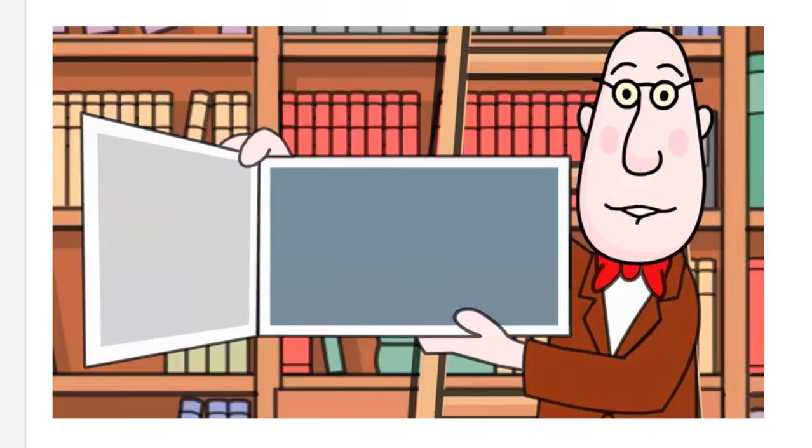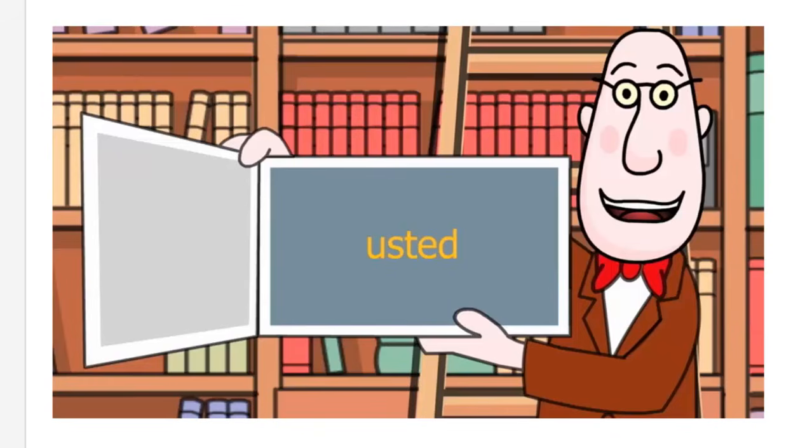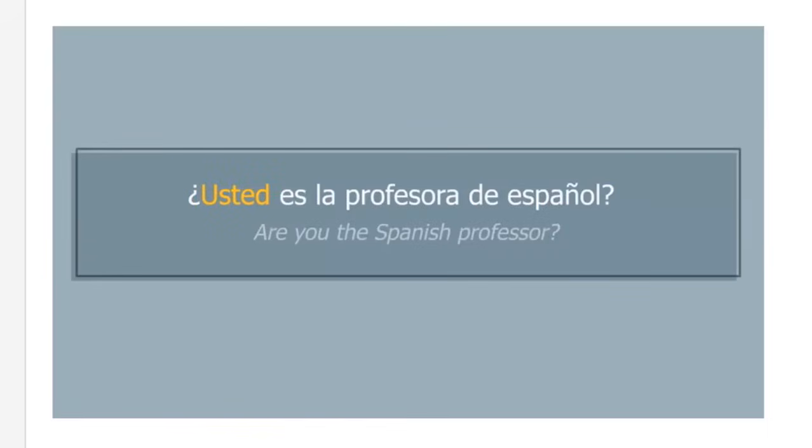You might have noticed that Spanish has two singular pronouns that mean you. Use tú when talking to a friend, a family member, or a child you know well. Tú eres de Canadá, ¿verdad, David? Use usted with a superior at work, a professor, or an older person, someone you have a formal or more distant relationship with. ¿Usted es la profesora de español?